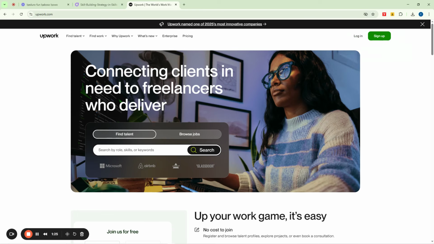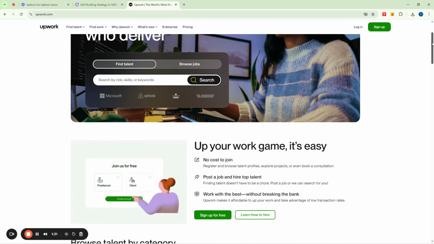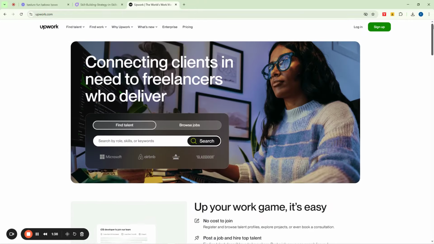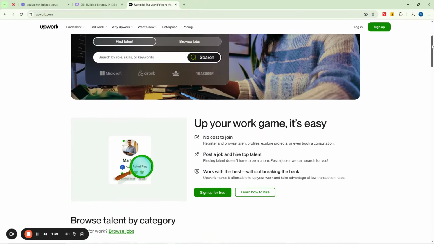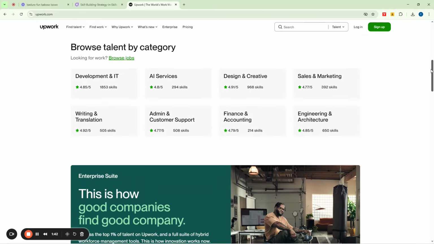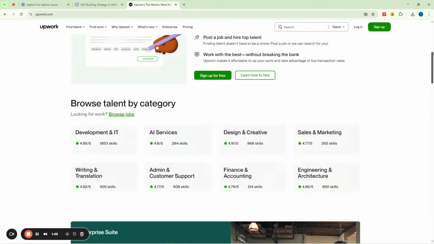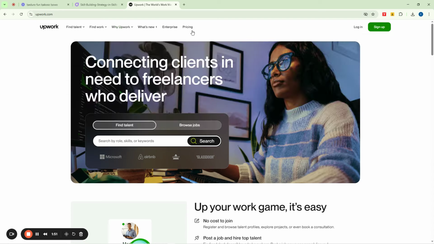Upwork can be regarded as the marketplace where skilled persons and potential employers usually meet for the purpose of hiring talent, hiring people that are skilled to offer jobs and so on. So this is more like a marketplace for you if you're a skilled person who feels that what you know can be sold, your services and skills online at a fee, then Upwork is a place for you to be.